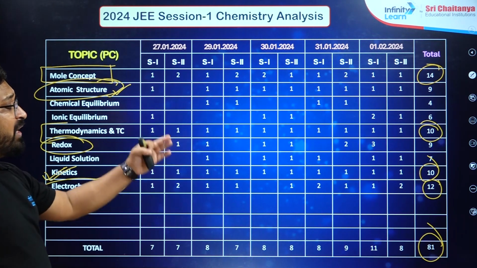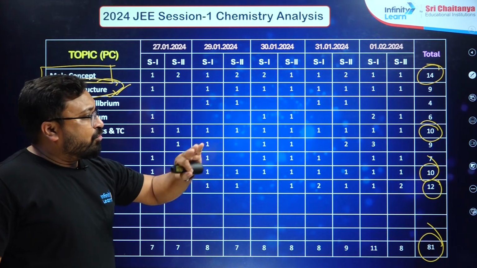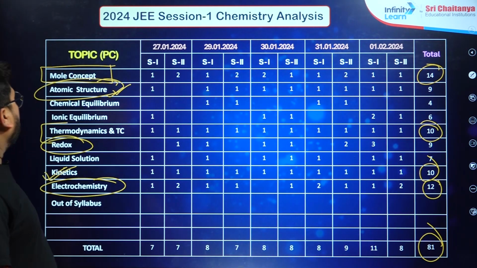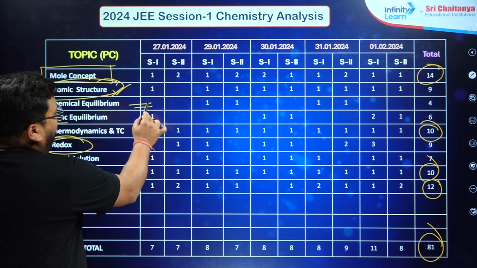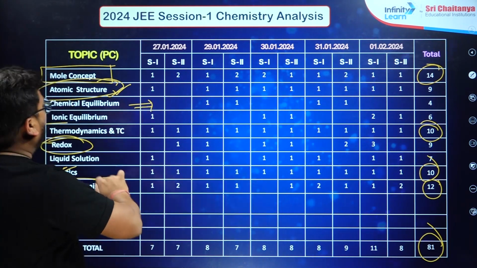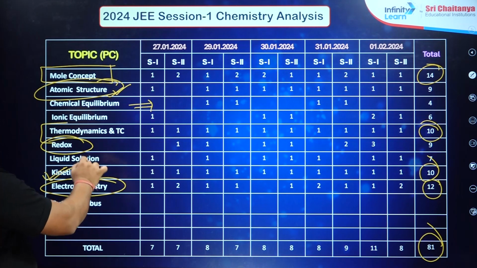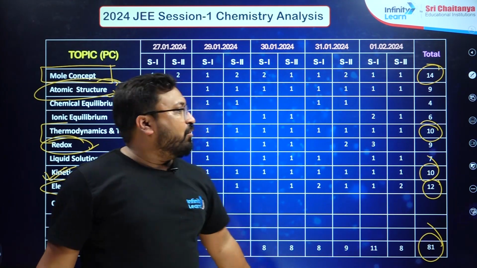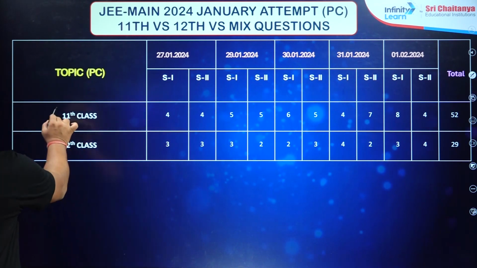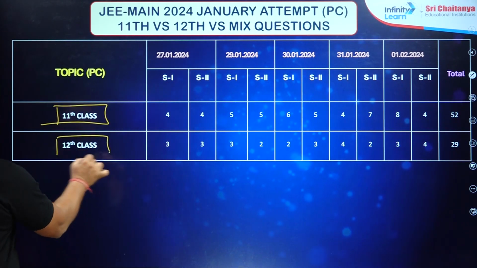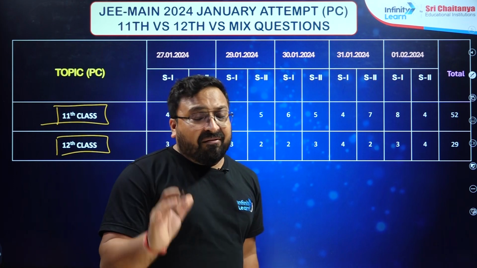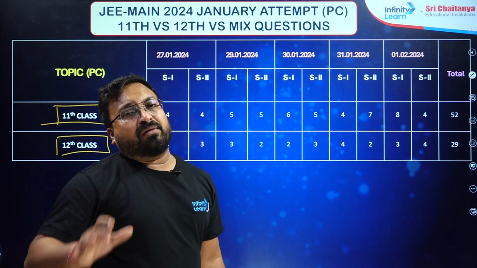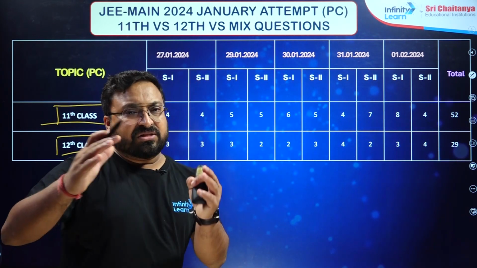So this is the total area from which you can find questions in physical chemistry. This time chemical equilibrium had very few questions asked directly. So you can see redox, and this is the distribution of physical chemistry. If we go through which part dominated more, 11th or 12th, overall the class 11th portion dominated the physical chemistry section.